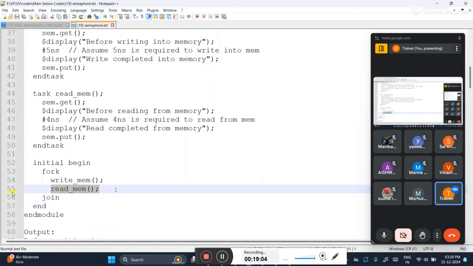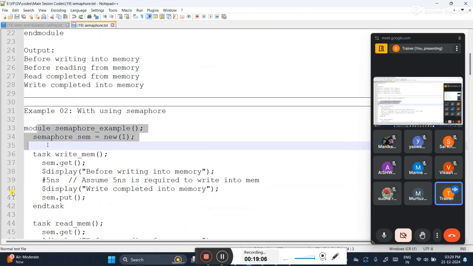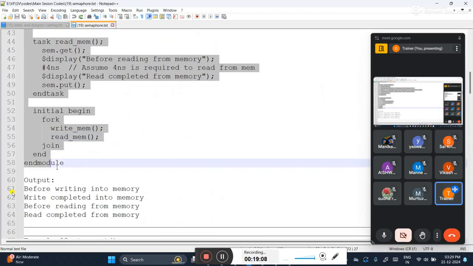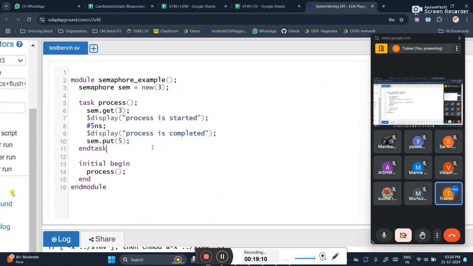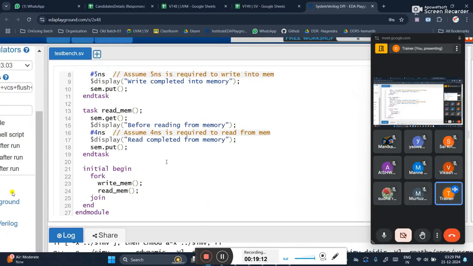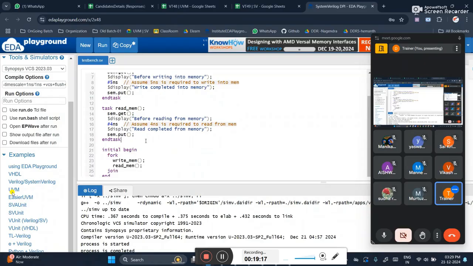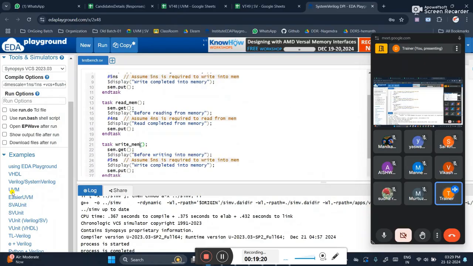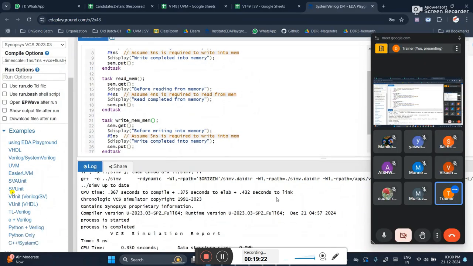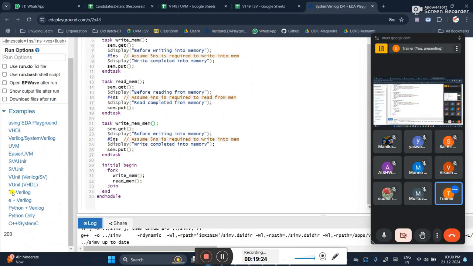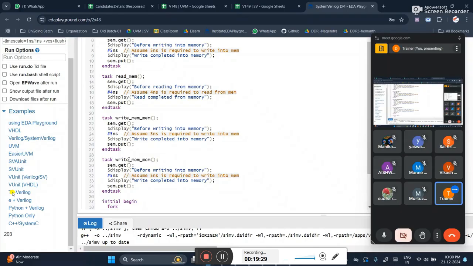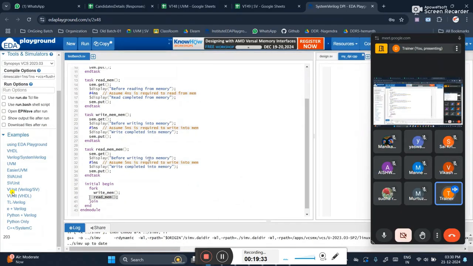And sometimes you can't even say sequentially, because suppose you take multiple tasks, then it is not even sequential. Suppose you have a task for write mem, another task for copy, another for read mem, some four tasks you are having. So here you have written again the same thing, four tasks you are calling.